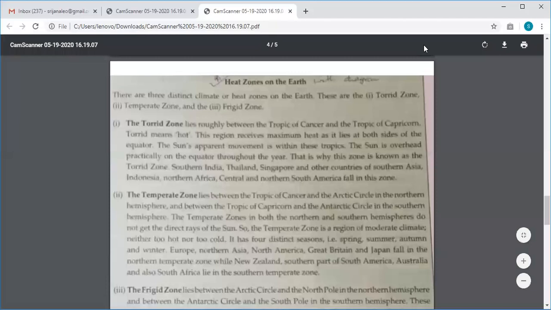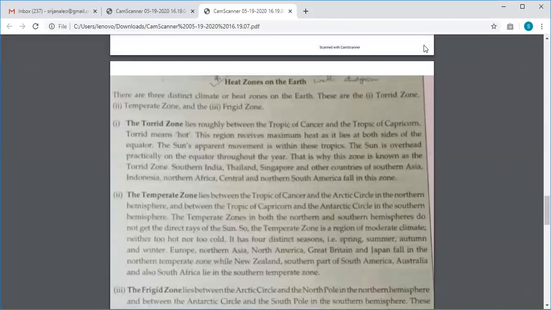So children, I hope you understood. Now we'll move on to doing the heat zones of the earth. This is also related to temperature. That's why I'm doing this in this video only.